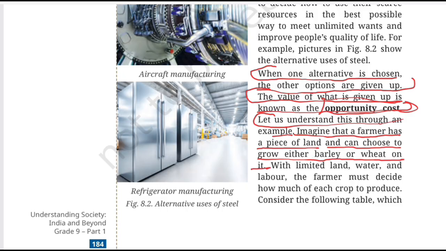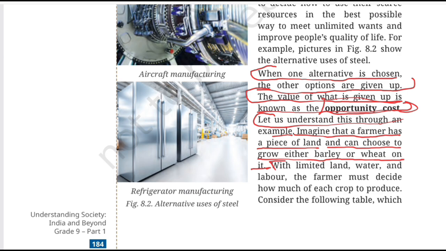Okay, so NCERT is basically saying, okay, enough of theory. Let's see this in real life. And our real life situation is a farmer here. Imagine you are this farmer. You have one piece of land and you can grow either barley or you can grow wheat. Now, can you use the exact same piece of land to produce the maximum possible amount of both the crops simultaneously? No, right? So you have to decide how much land and other resources to devote to each, and that means trade-off. Okay, more of one crop may mean less of the other crop.